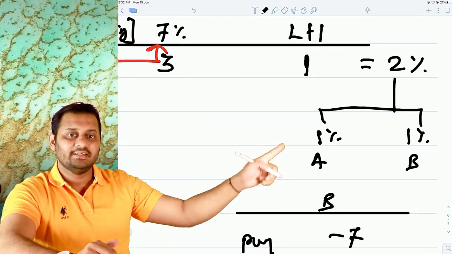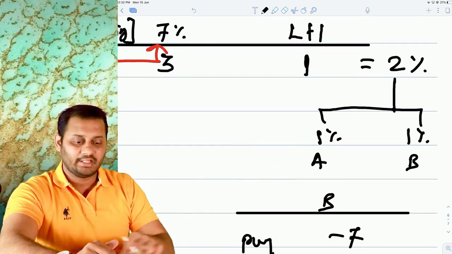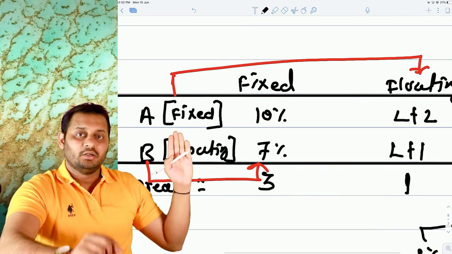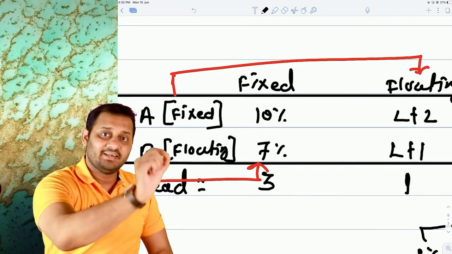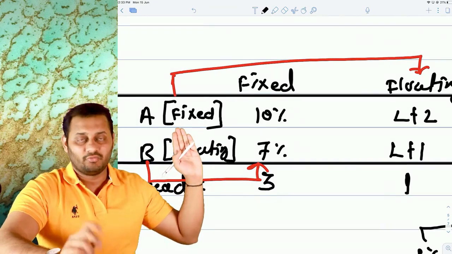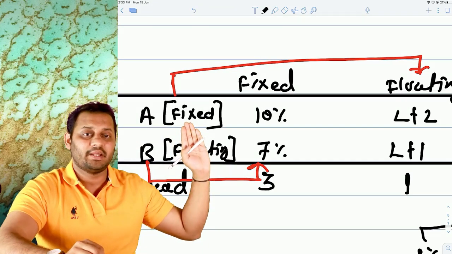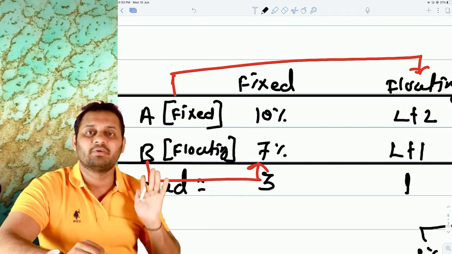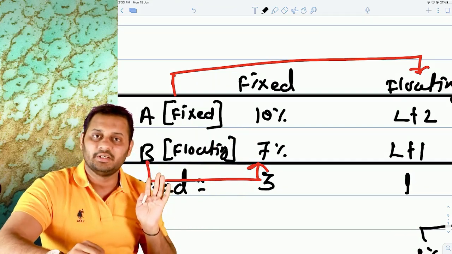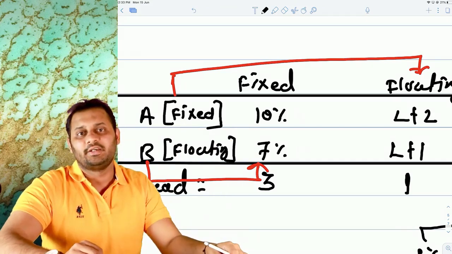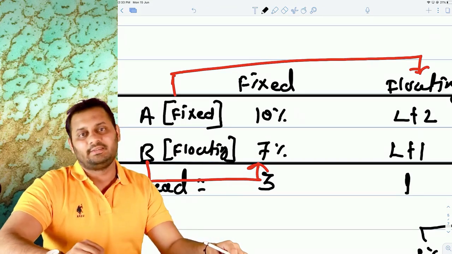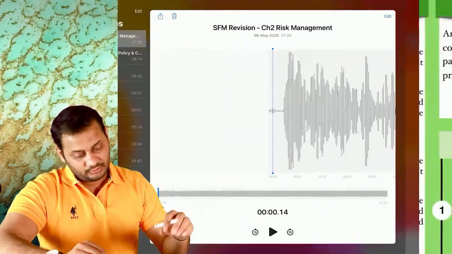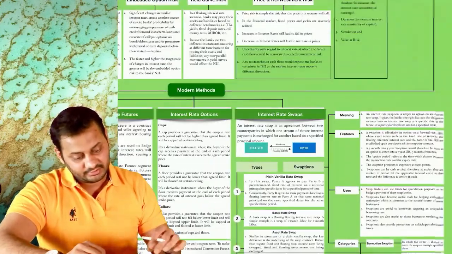So if A is about to gain 1%, that means it should cost 1% less than what he would have taken a loan. What if he would have taken a loan directly from the bank? So fixed rate loan for him was 10%. It should cost 9% only now after the gain. Then only we will be able to say it's a gain to him. This is interest rate swap. So this is all about interest rate swap.